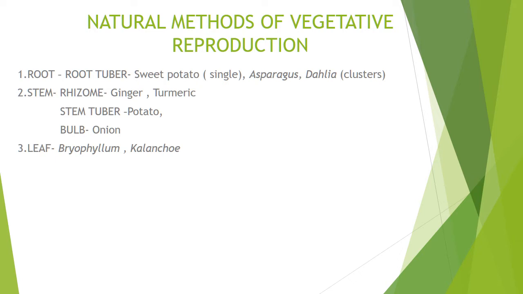We studied about this in 11th standard in morphology of flowering plants. There we studied the different types of modification: root modification, stem modification, leaf modification. By example wise we will say, then you will remember. First, root. In root modification we studied root tuber. Sweet potato, asparagus, dahlia, these were examples.